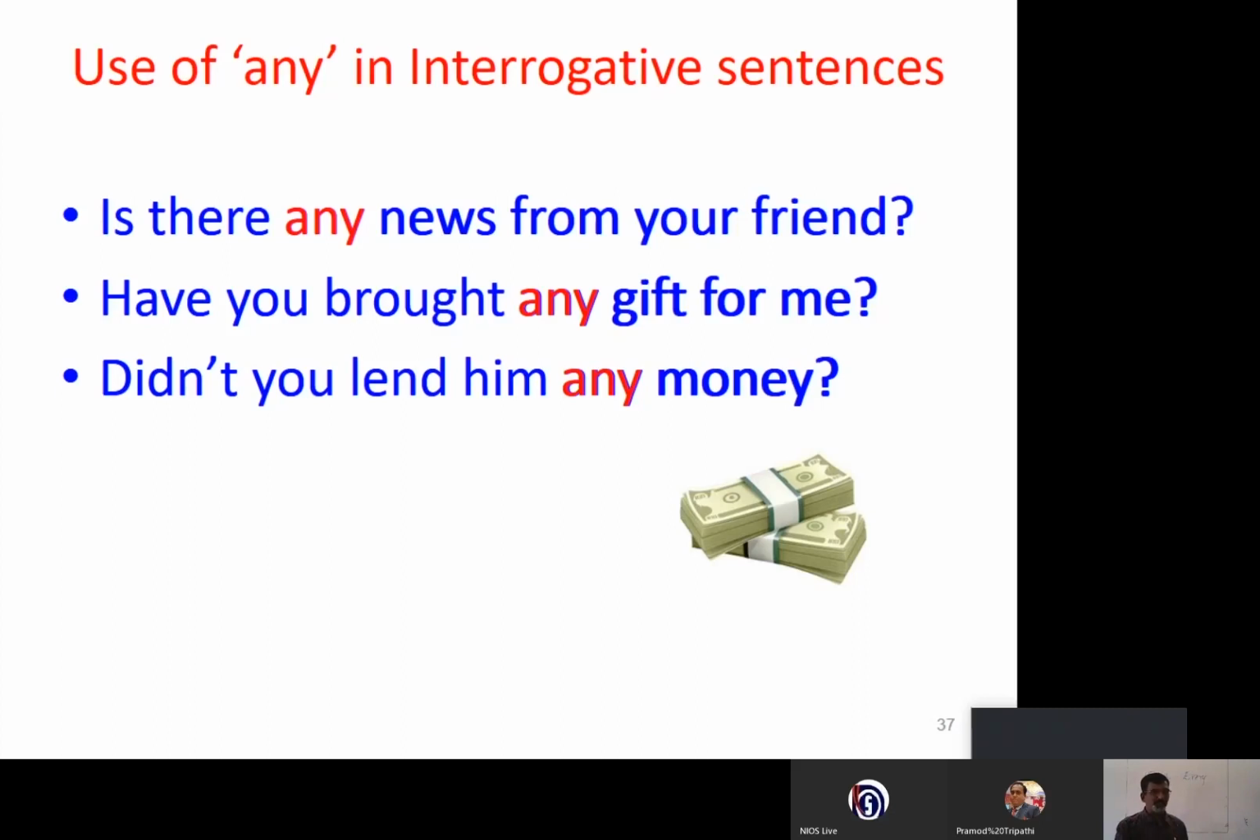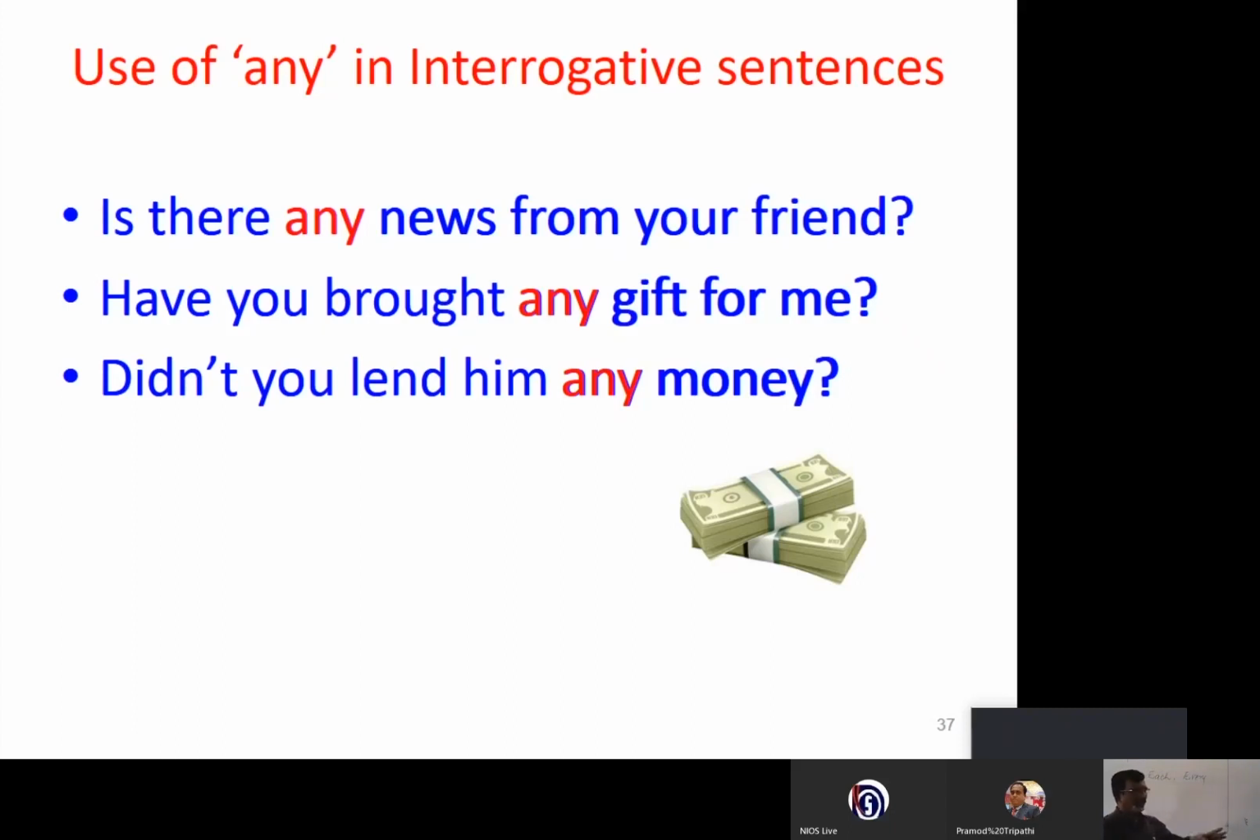You know that your friend would certainly buy you a gift for your birthday. In that case, you use some. Have you brought some gift for me? You have a doubt that your friend is miserly and he doesn't bring any. In that case, you ask, have you brought any gift for me? Did you lend him any money? So that's how any is used in questions.